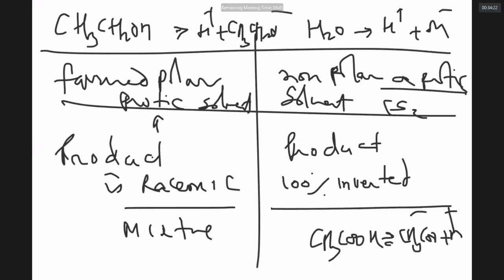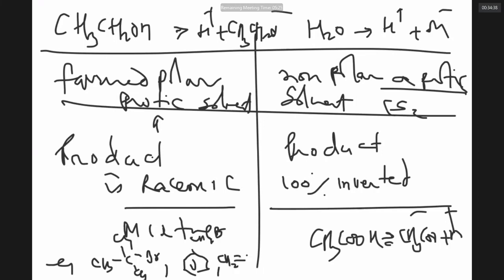In SN2, the product is 100% inverted. Examples for SN1 are shown by tertiary alkyl halides like tertiary butyl chloride or tertiary butyl bromide, benzyl bromide, allyl bromide. In all these cases, the carbocation is stabilized. Whereas SN2 reaction is shown by simple alkyl halides like CH3Br, where the space is enough for the nucleophile to attack from the backside.